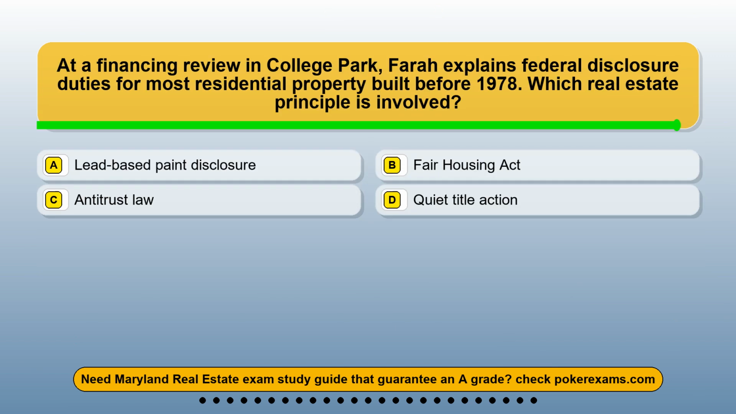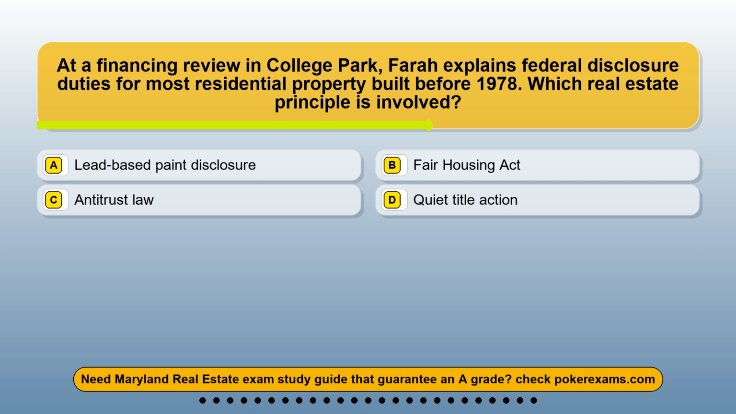Question 6. At a financing review in College Park, FARA explains federal disclosure duties for most residential property built before 1978. Which real estate principle is involved? Option A. Lead-based paint disclosure. Option B. Fair Housing Act. Option C. Antitrust law. Option D. Quiet title action.